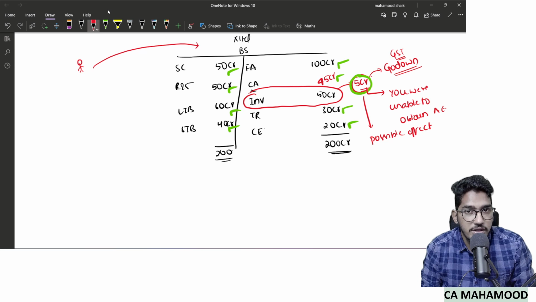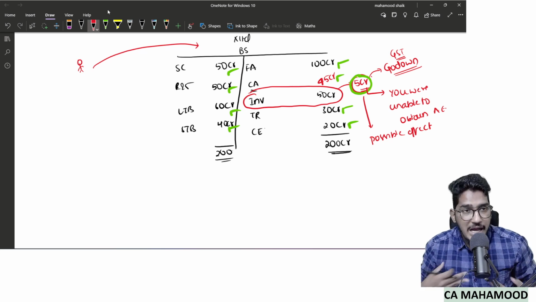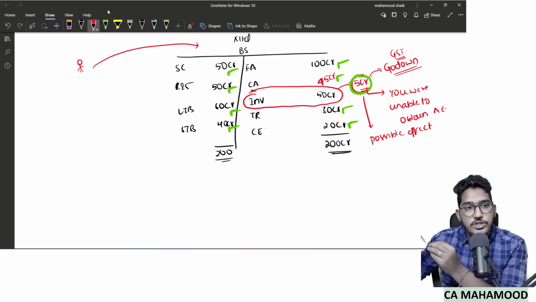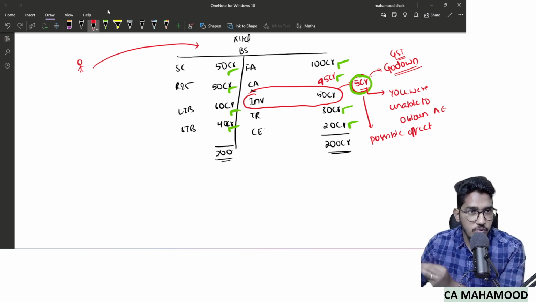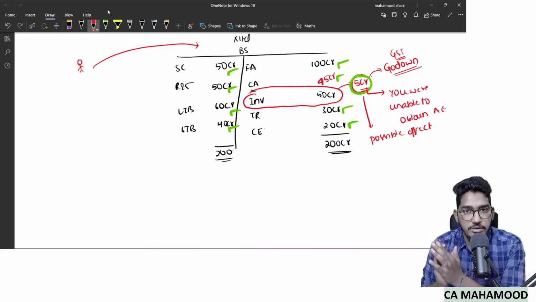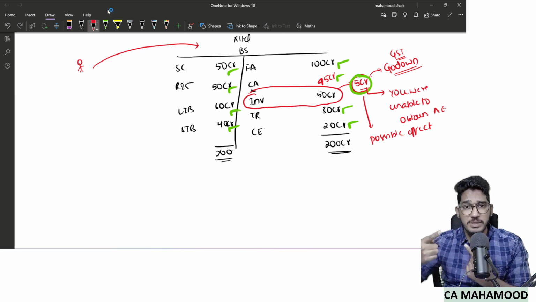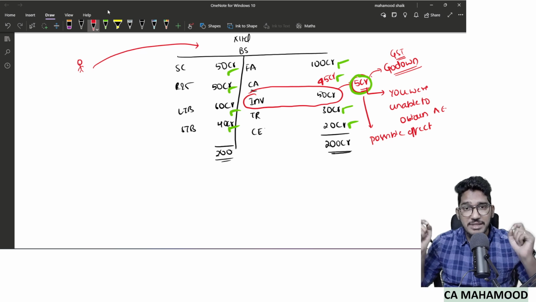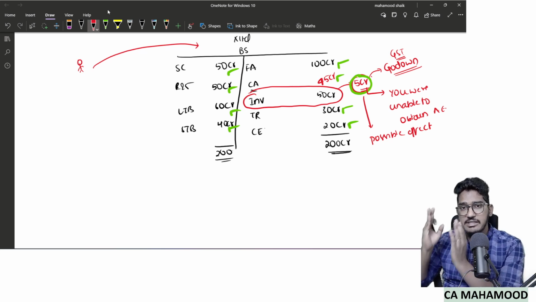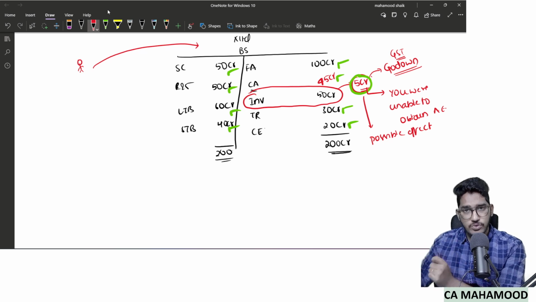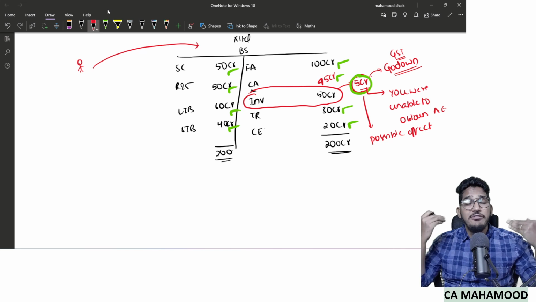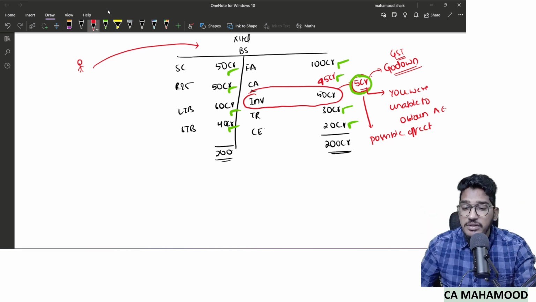Why am I saying possible effect? Because you don't have audit evidence. I'm just assuming that I'm not able to get evidence regarding 5 crores worth of stock. Assuming all that 5 crores worth of stock regarding which I'm unable to obtain evidence has gone wrong, what will be the possible effect? I'm telling possibility. Why? Because I don't have exact evidence to conclude. So if that 5 crores worth of stock for which I am unable to obtain audit evidence has gone wrong completely, what will be the possible effect?